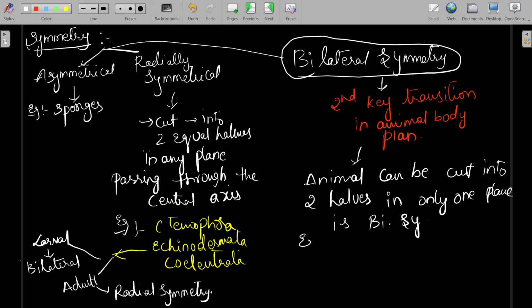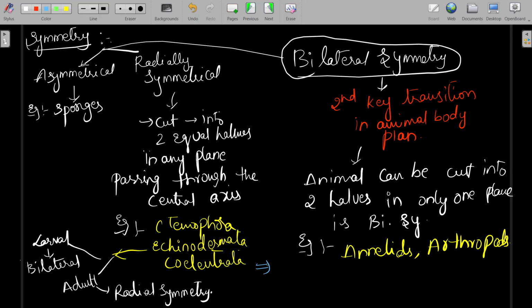And the examples are the annelids, arthropods. Annelids, arthropods. Okay, here there is a key point.